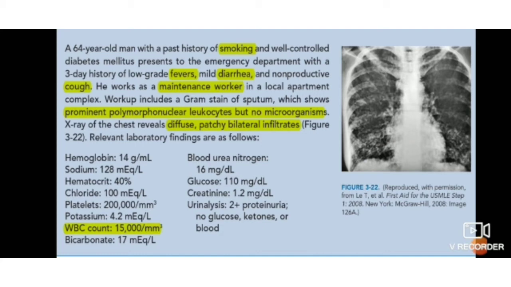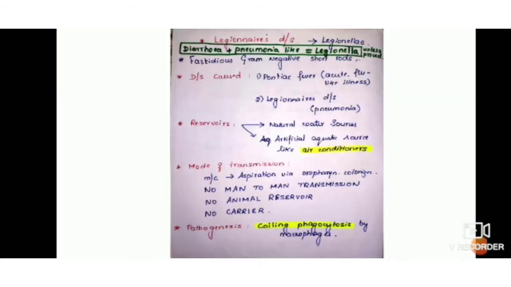Now, what is the diagnosis of this patient? This is a case of Legionnaire's disease caused by Legionella. Now, there is a formula that diarrhea plus pneumonia like symptoms is always Legionella until or unless it is proved otherwise. And this Legionella, we will be seeing something about Legionella, thus covering up the whole topic of Legionella.